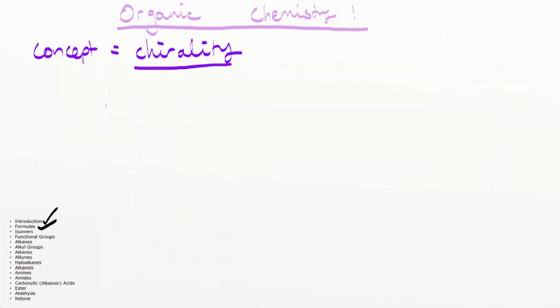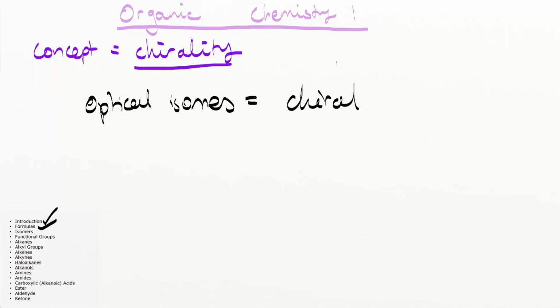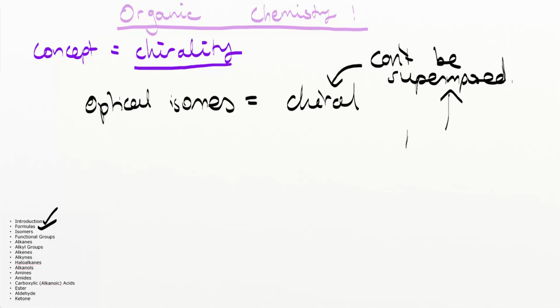So let's just write this again. Optical isomers are chiral. And chiral just means that it can't be superimposed. A chiral object can't have its mirror image be superimposed on top of it and make a neat image. And these types of objects are going to be non-symmetrical objects.